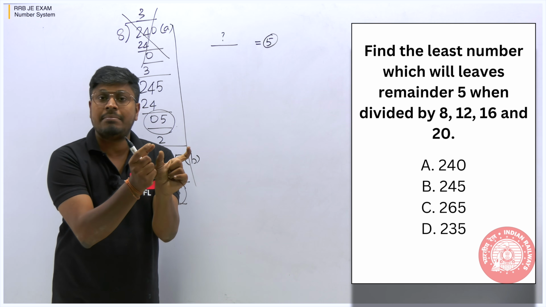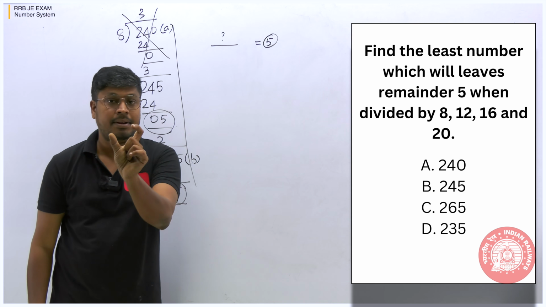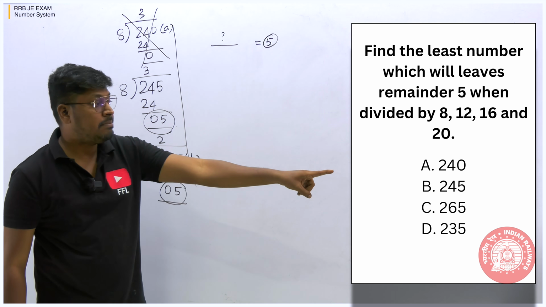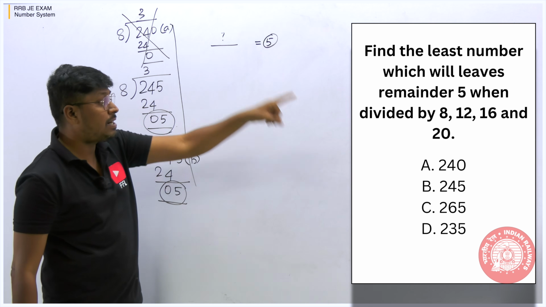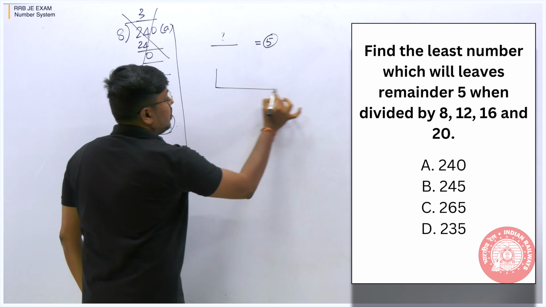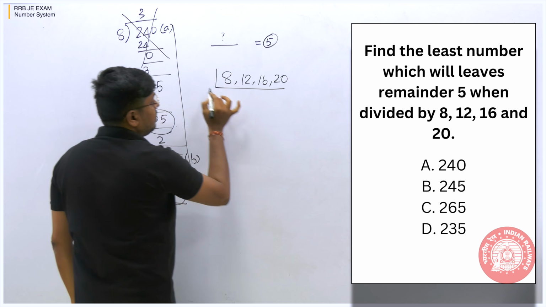So if it is a least number, we can use LCM, because of the LCM concept, least common multiple. So if they are asking for a least number, go with LCM. This number is divided by what numbers? 8, 12, 16, 20. So find the LCM for it.